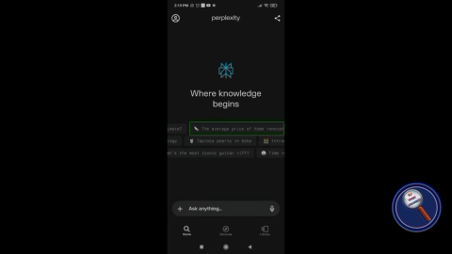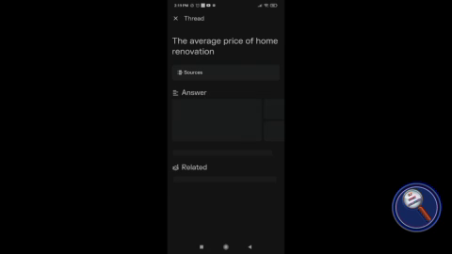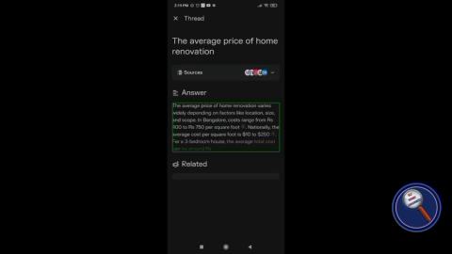The average price of home renovation. Swans and fairy tales and mythology. Okay, Tapioca pearls and boba. Okay, Abacus introduction to accounting. So let's suppose I want this, the average price of home renovation. If you want to know more about this, just double tap on it and you will get the Perplexity result.